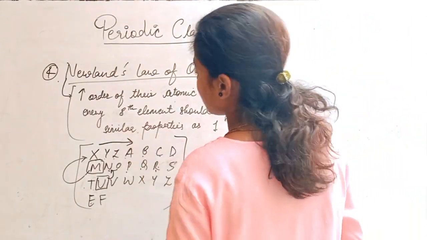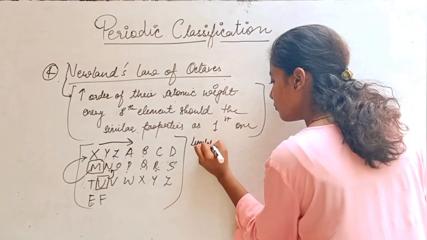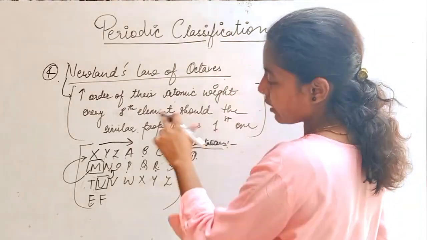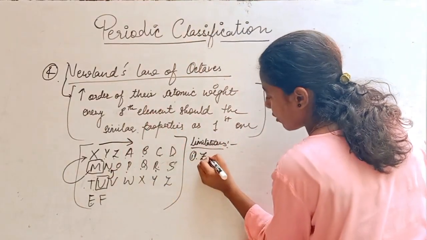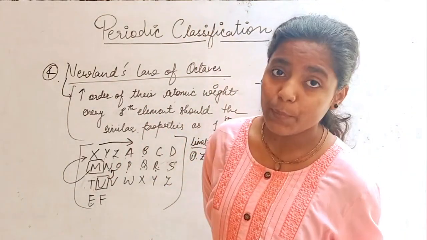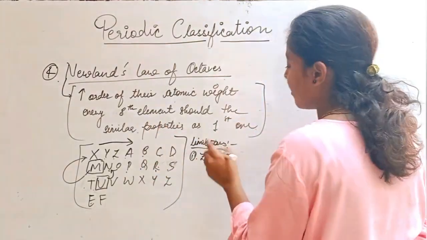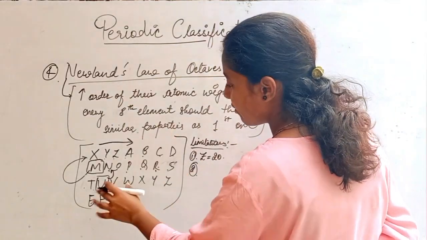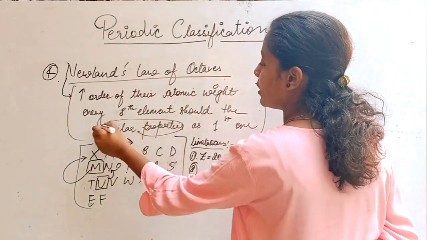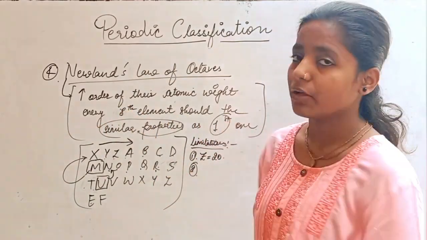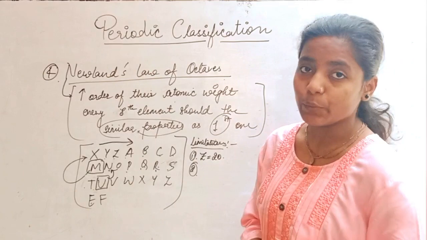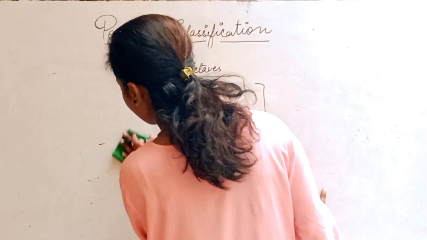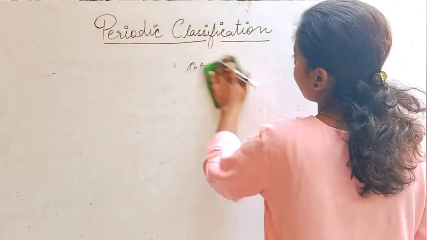Now let's talk about the limitations. The first limitation is that this table is only applicable till Z equals 20, and there were 56 well-known elements. So this is a huge drawback of Newlands' law. Secondly, not every eighth element will show properties similar to the first element. So these were the huge drawbacks of Newlands' law of octaves. Now let's move ahead and understand the fifth one, that is Lothar Meyer's curve.